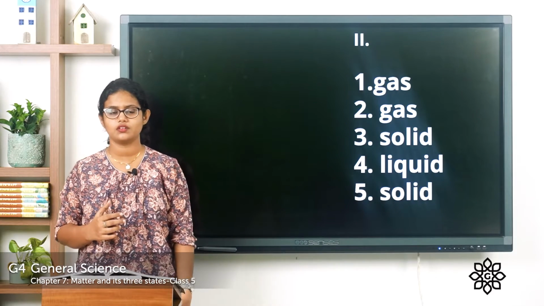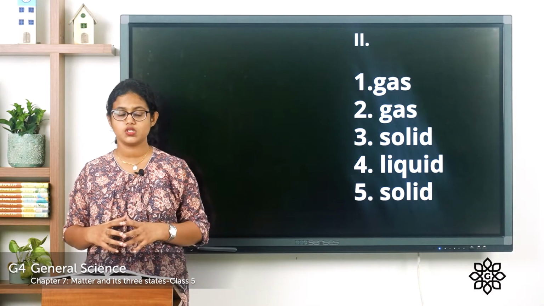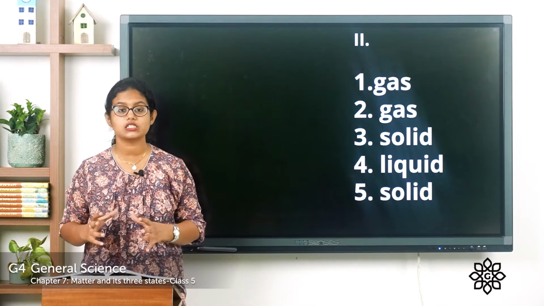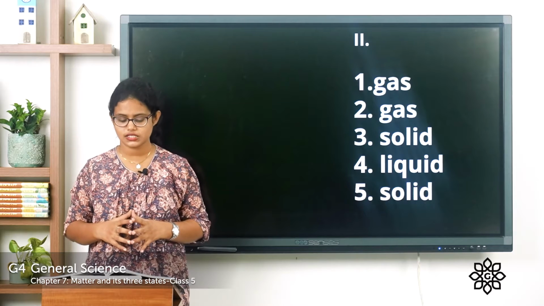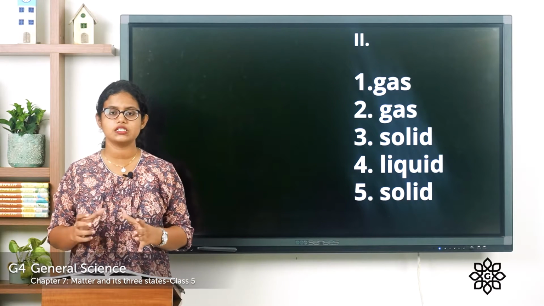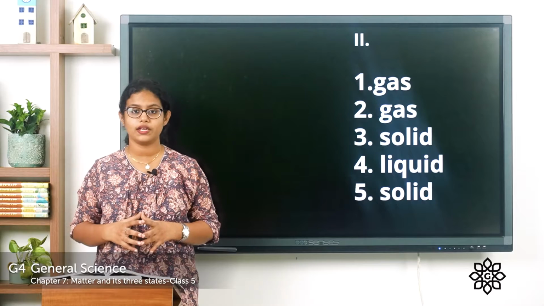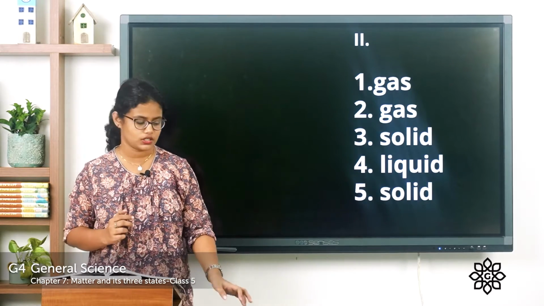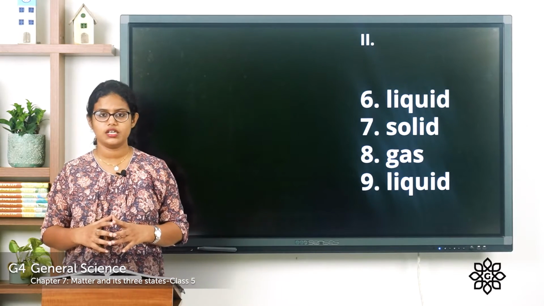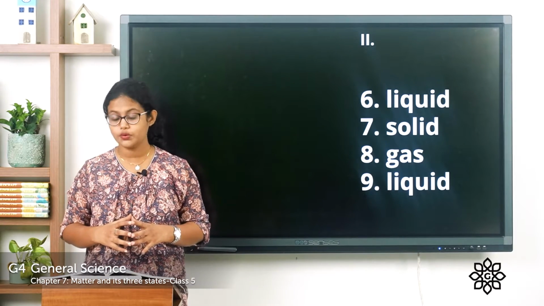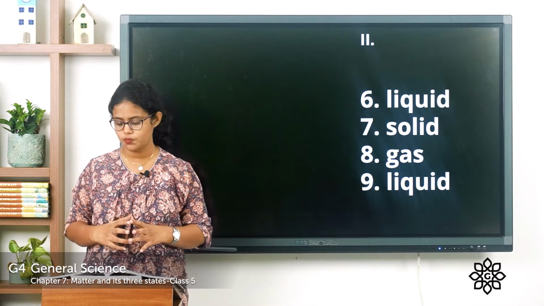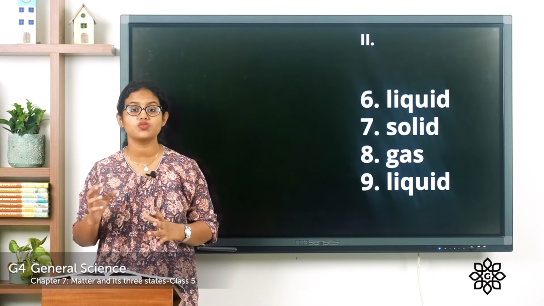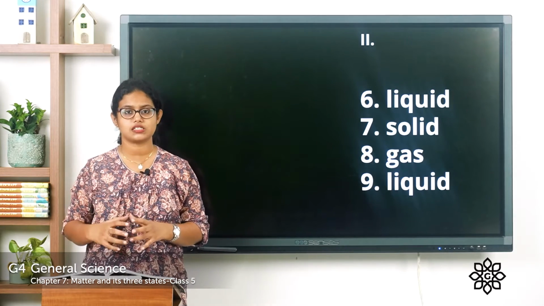So what is the first one? The first one is smoke. It is the gaseous state of matter. Then steam. It is gas. Then what about leaf? It is a solid. Then oil. It is liquid. What about sand? It is solid. Honey. It is in liquid form. Grain. It is in solid form. Air. It is the gaseous state of matter. What about rain? It is in liquid state.